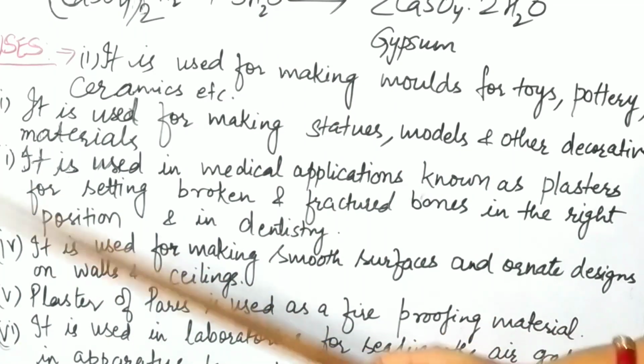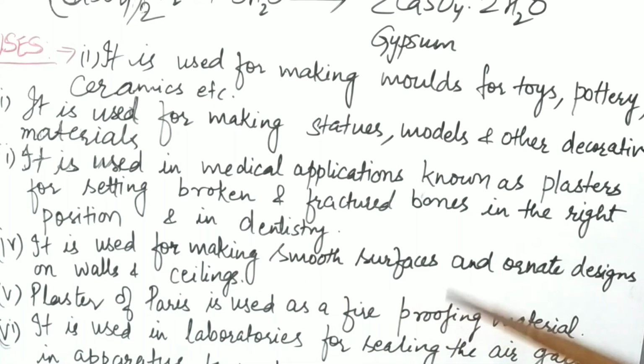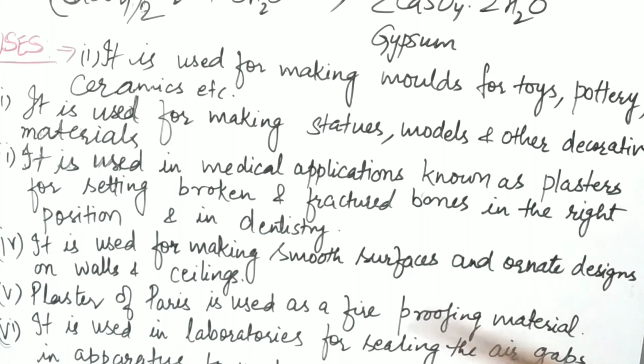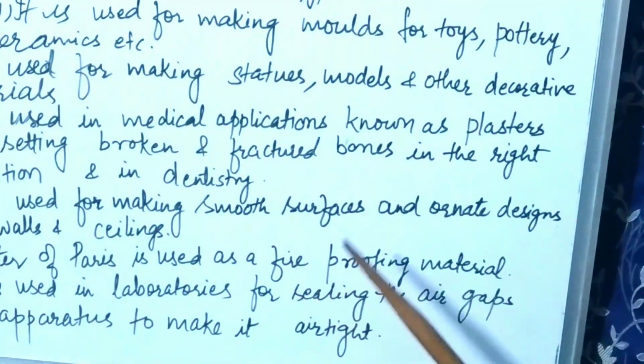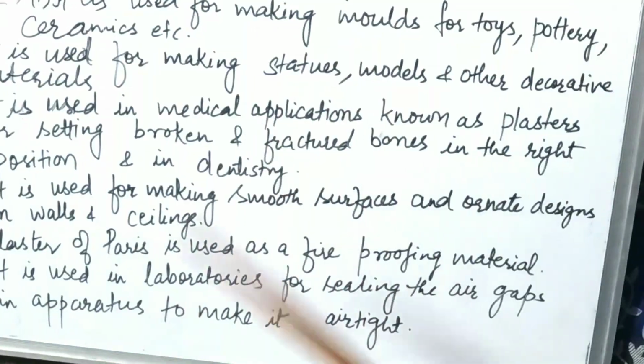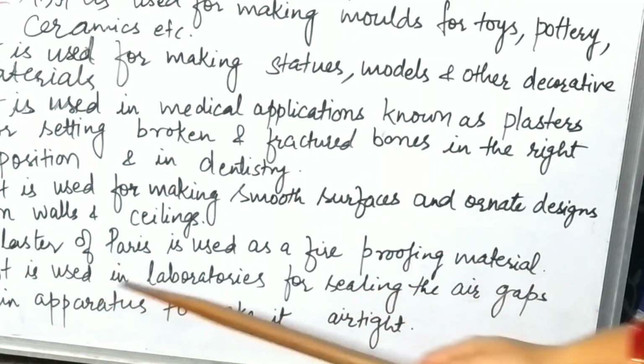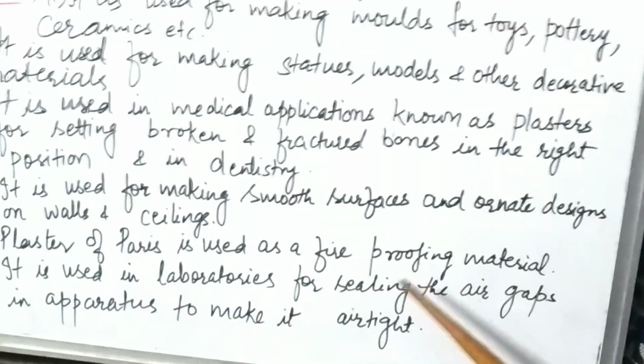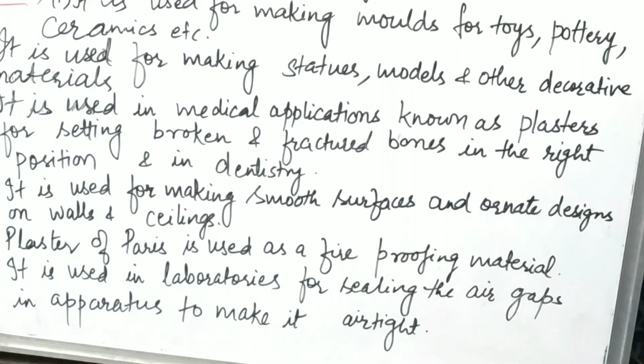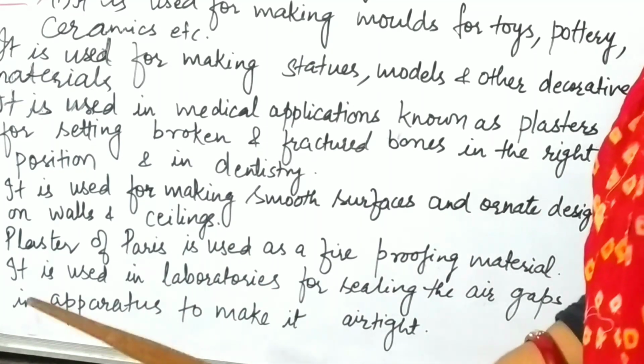Fourth, it is used for making smooth surfaces and ornate designs on walls and ceilings. Nowadays this is a very important part of everybody's household. They do POP on their ceilings or on their walls. So it is nowadays used for smoothing the surface of walls also. Fifth, plaster of Paris is used as a fireproofing material. That's why it is used for making building materials, because it acts as a fireproof also.